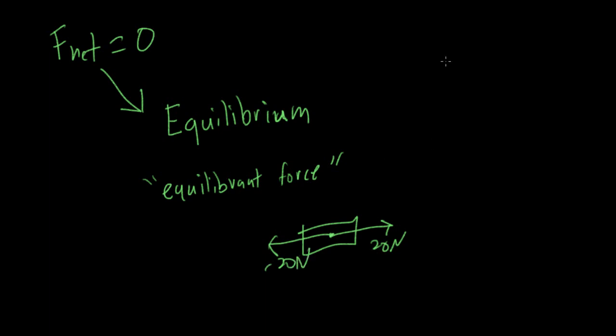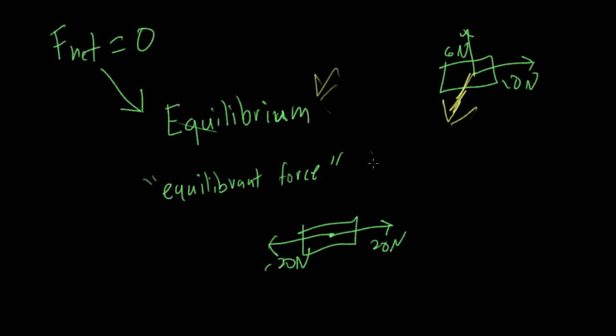Maybe I've got a box with a force of 10 newtons this way and a force of 6 newtons this way. The equilibrant force would be some force in this direction that would cancel out those two forces. So we'd have to figure out what the resultant of this was, and that would be the opposite of the resultant in this case. So I don't think we're going to do that today. We'll see it eventually, I think, though, and that's what equilibrium means and what an equilibrant force is. So know that.